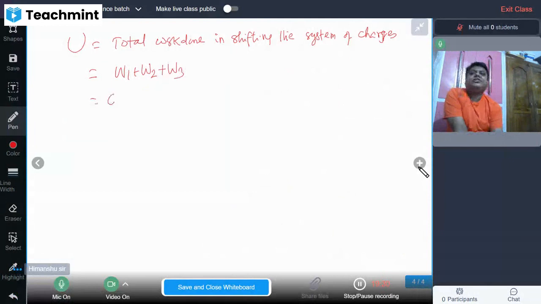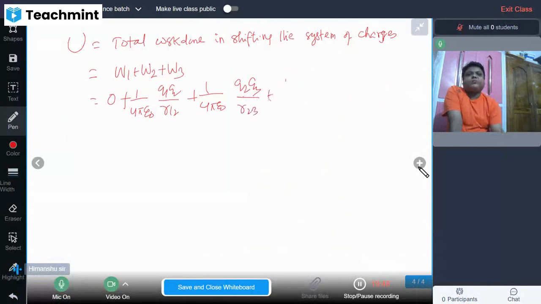As W1 is 0, write 0, W2 is 1 by 4 pi epsilon naught Q1 Q2 upon R12, plus 1 by 4 pi epsilon naught Q2 Q3 upon R23, plus 1 by 4 pi epsilon naught Q1 Q3 upon R13.